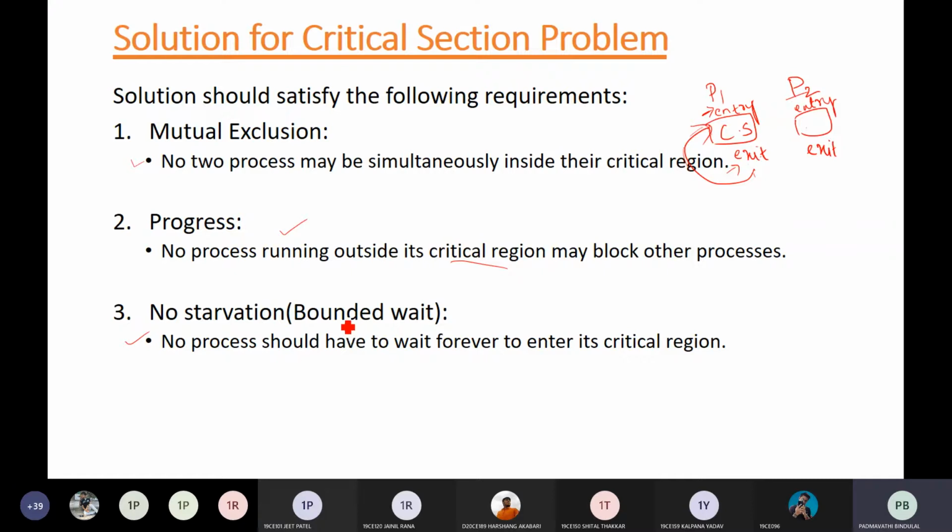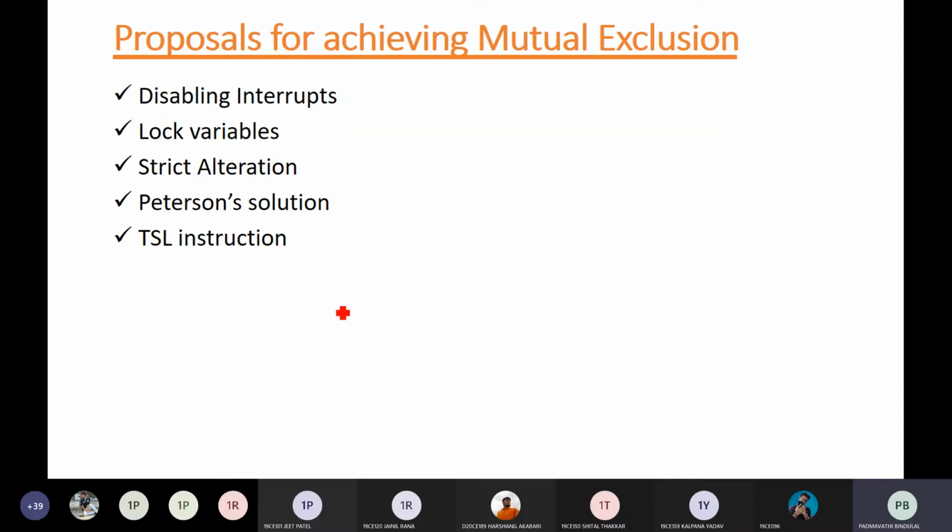Now, there are many solutions that already exist in the literature for achieving a solution to the critical section problem. Whatever approaches we have listed here will be written in the entry section.